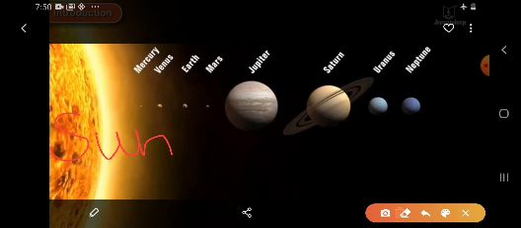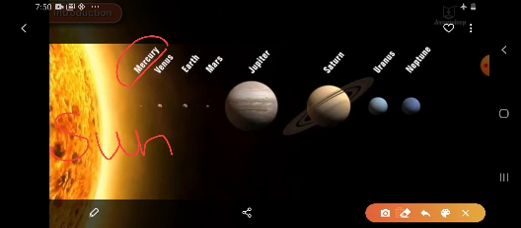First one is Mercury. We can see here the first and the closest planet to the sun is Mercury. Children, Mercury is also the smallest planet of the solar system. So children, the first planet, which is nearest to the sun, is Mercury. Here we can see this is Mercury.